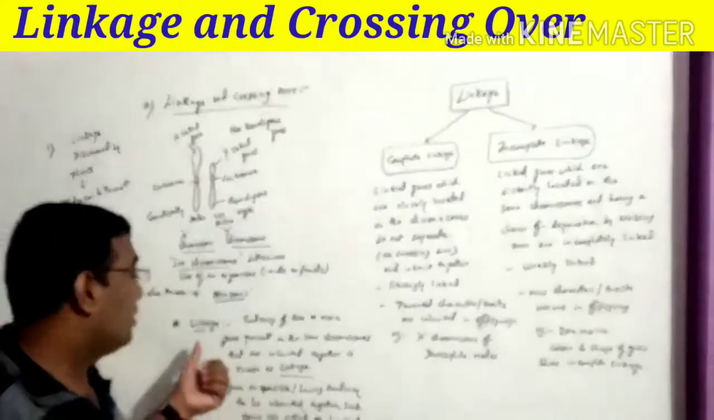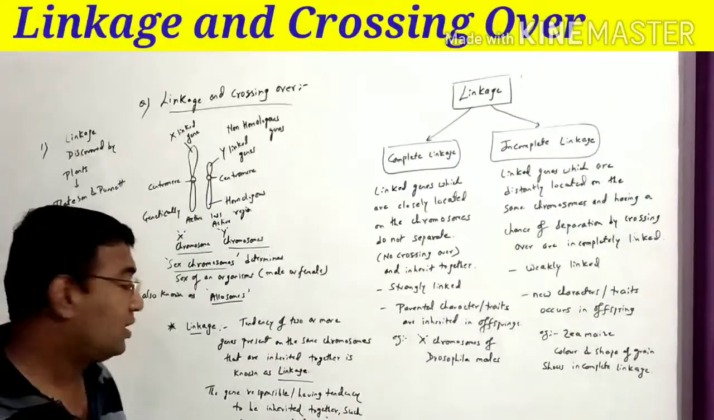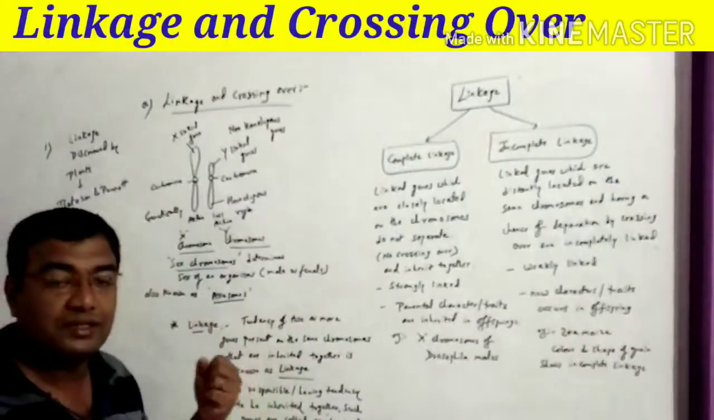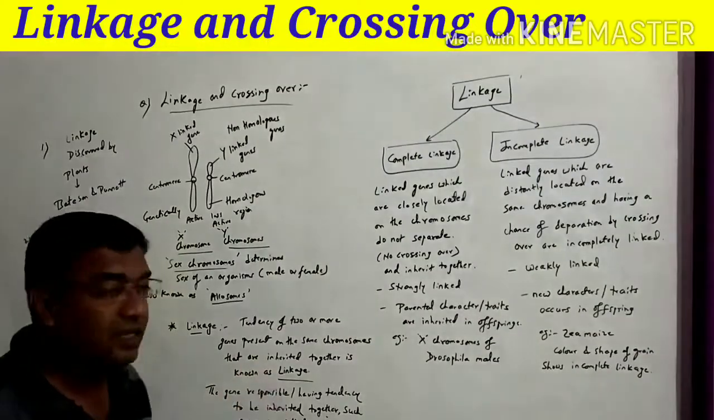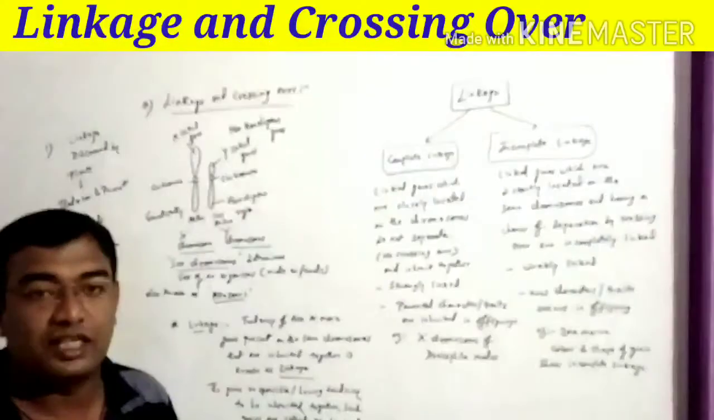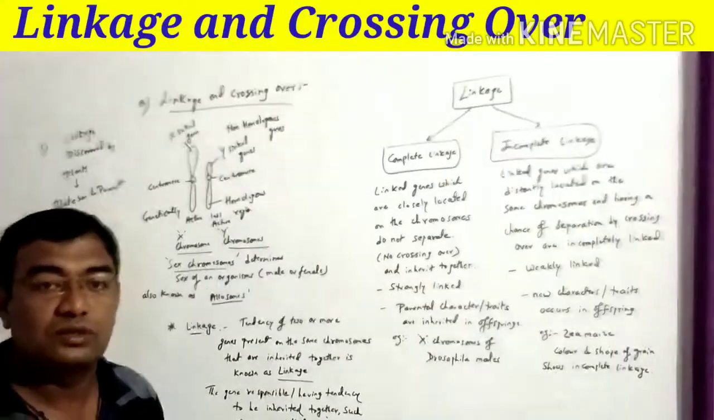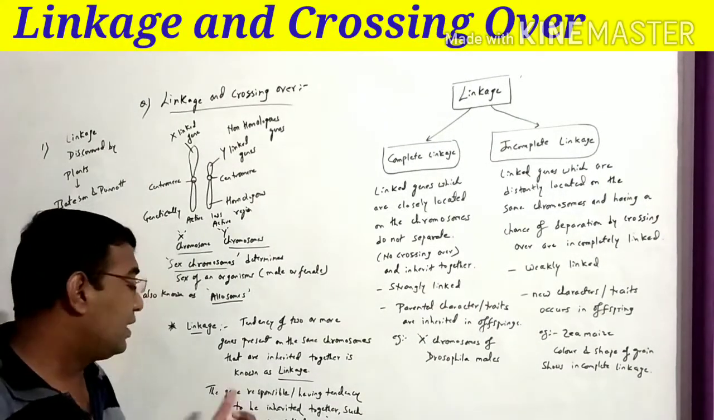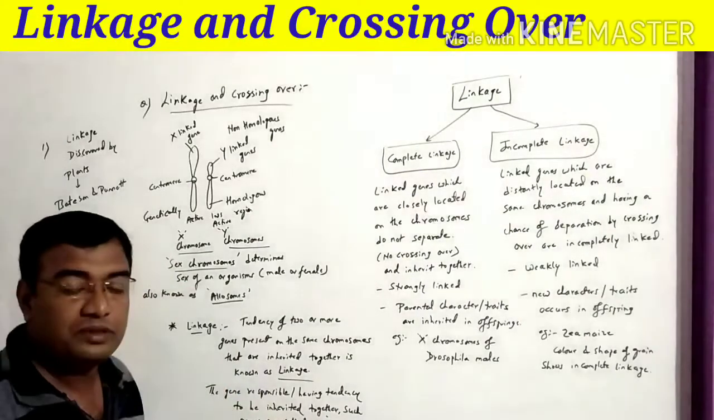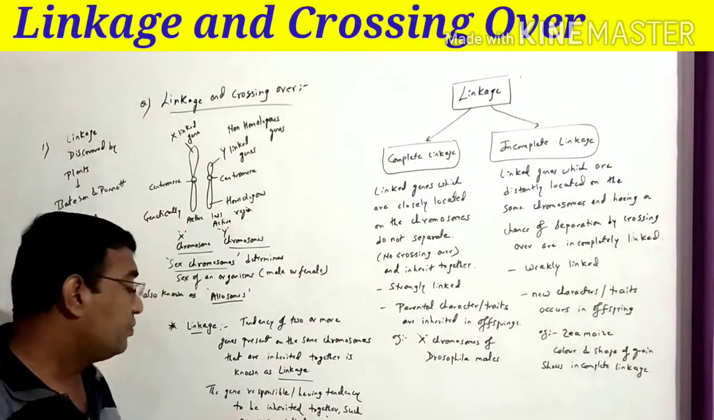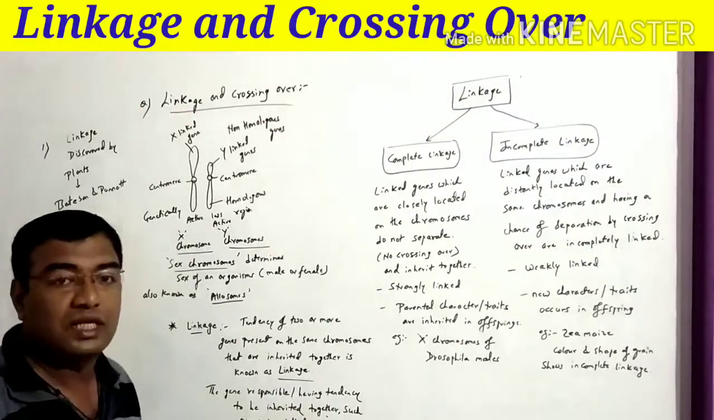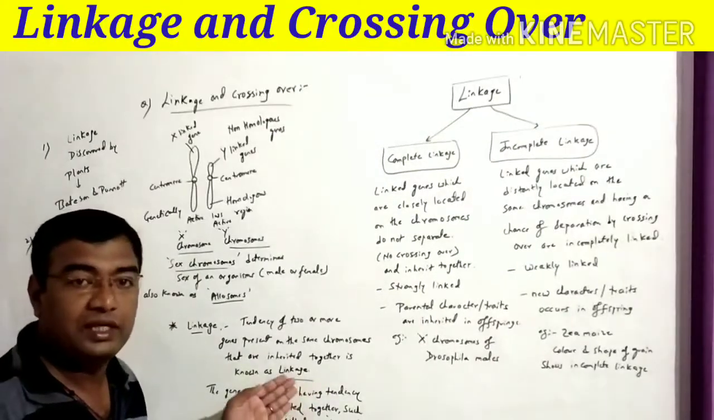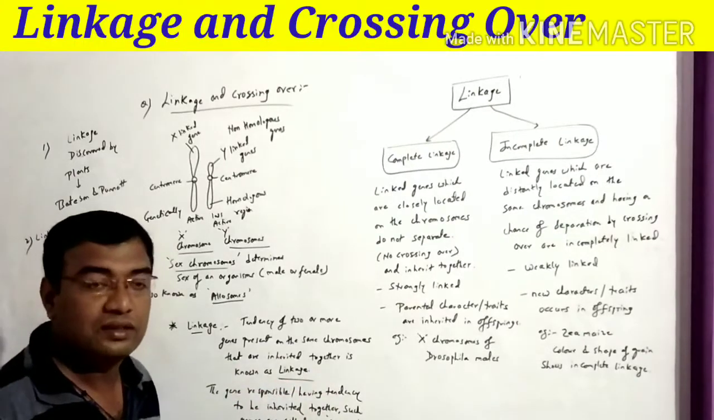Linkage. What is the meaning of linkage? Linkage is the tendency of two or more genes which are present on the same chromosome to be inherited together. It means the number of genes, two or more, present on the same chromosome. The genes which have the tendency to be inherited together are known as linked genes. These two concepts are again very important. One is linkage and another is linked genes.